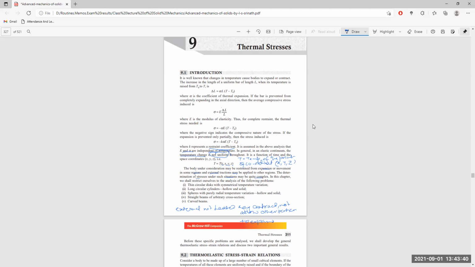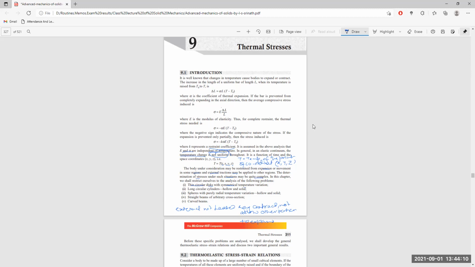So in this chapter, we are restricting ourselves again to a lot of assumptions like these: thin circular disk with symmetrical temperature variation. Hence, if there is an axis which bisects this circular disk, the two sides of the axis are exactly similar.